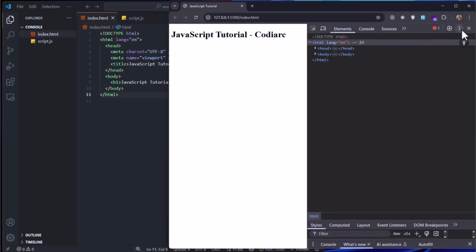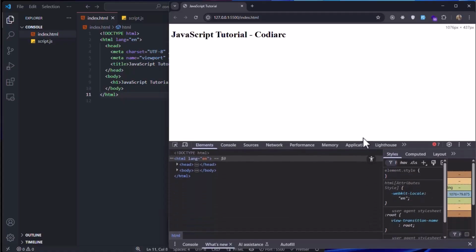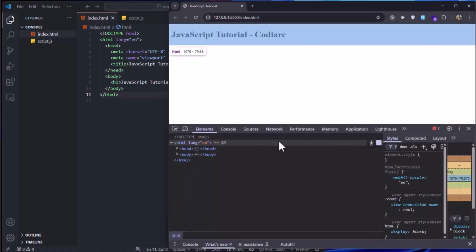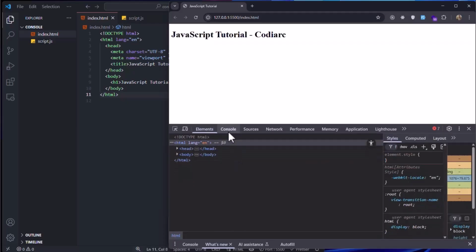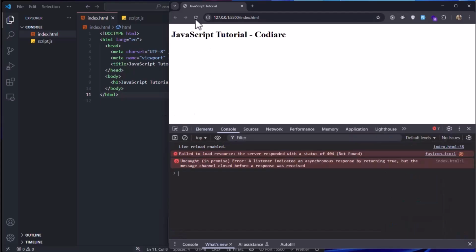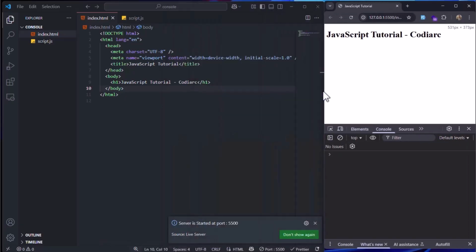You can click on these three dots and you can make your console go down, to the downside of the browser. Now, I like it better. I think this is better for my console to be down the page. So let's click on console and let's refresh the page. Now, as you can see, we have no errors here. So this is the console area.